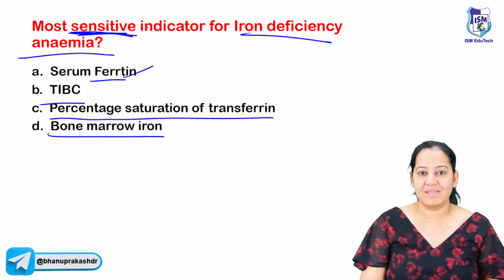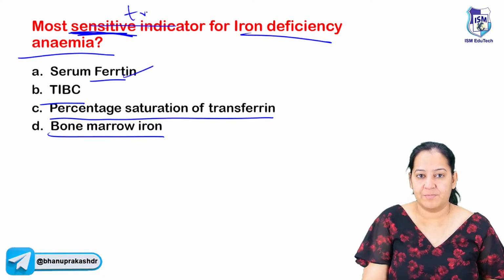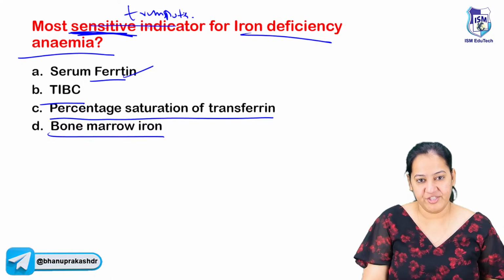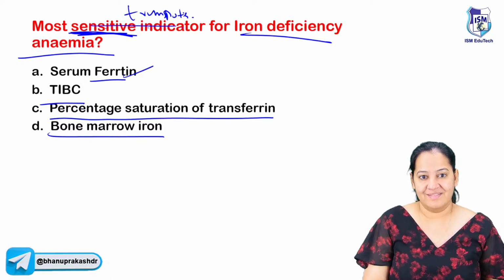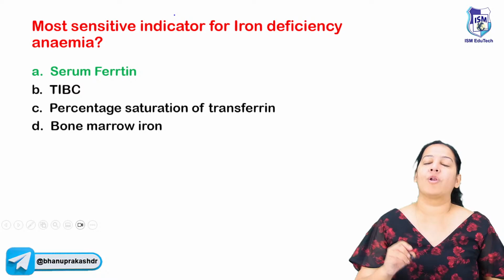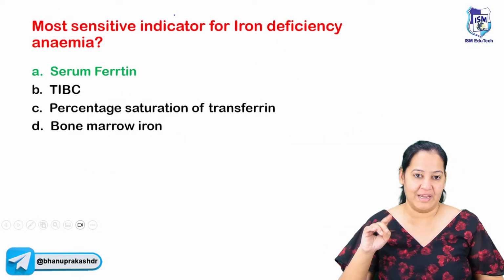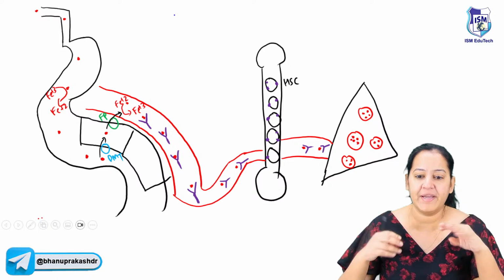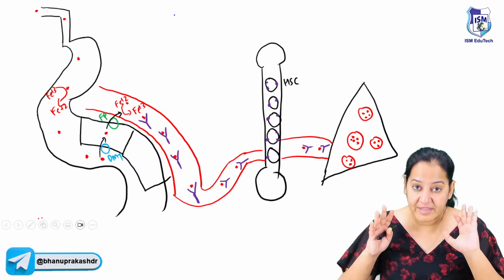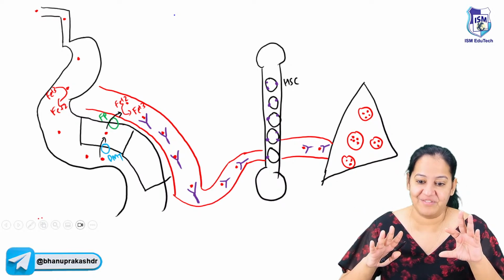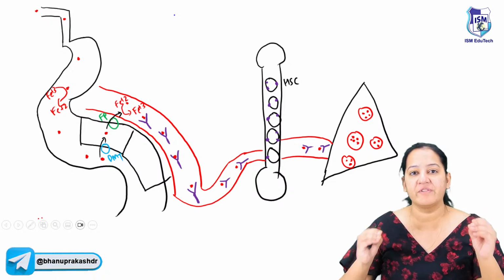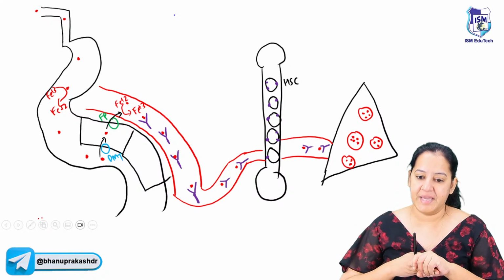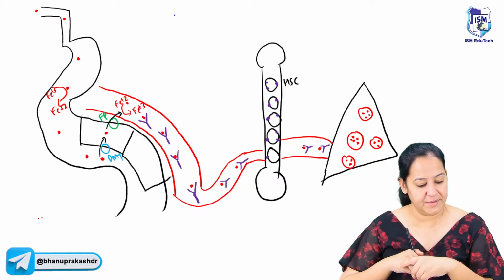And instead of most sensitive indicator, if I ask you who is the transporter, what is the answer in that case in iron deficiency anemia? So let me explain all about iron deficiency anemia. I will come back to the question again. Currently the answer is ferritin. Iron deficiency anemia is a topic you frequently get questions on. So we are covering the topic, not just the question. We are covering the topic completely, so that whatever question comes on iron deficiency anemia, you are prepared. So let's start iron deficiency anemia. Can I start?